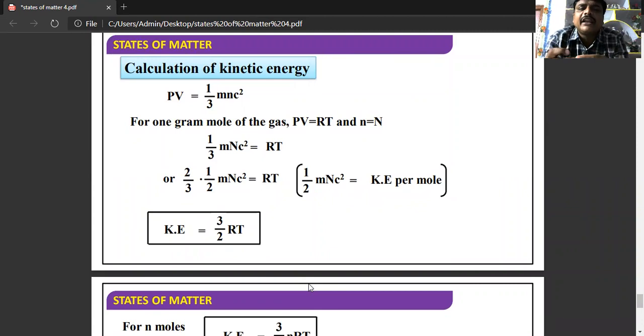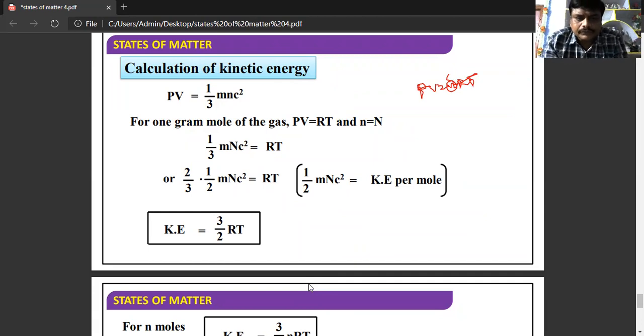So how do we calculate the kinetic energy from the kinetic gas equation? We have to deduce the kinetic energy from PV equal to 1/3 mnc². For 1 mole of gas, we know that PV is equal to nRT. If n is equal to 1, PV is equal to RT.